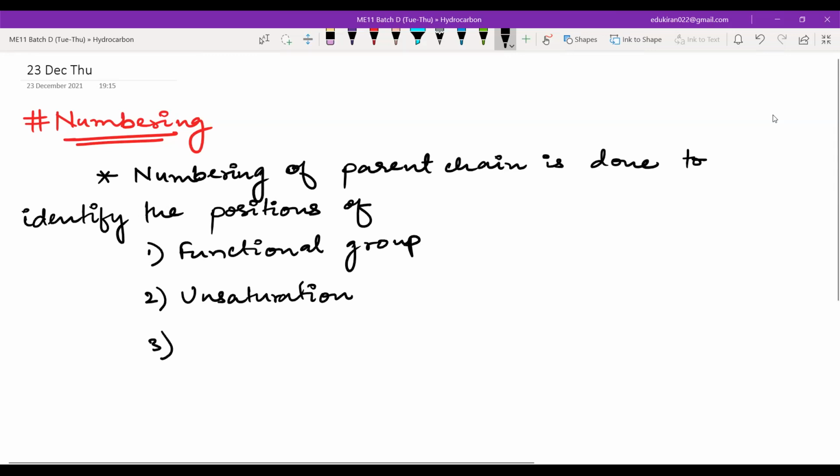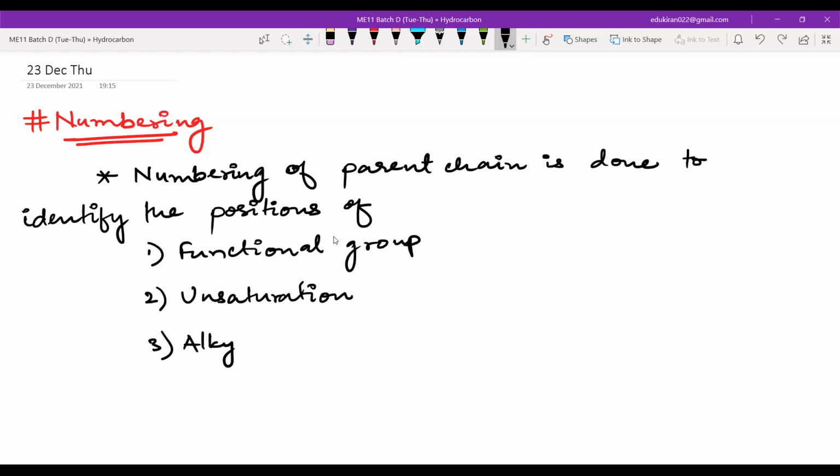Thirdly, will the parent have any numbering? Do we assign any number to the parent? No, because we are numbering the parent itself, and in the parent we have functional group, unsaturation, and alkyl substituent. The third is alkyl substituent.